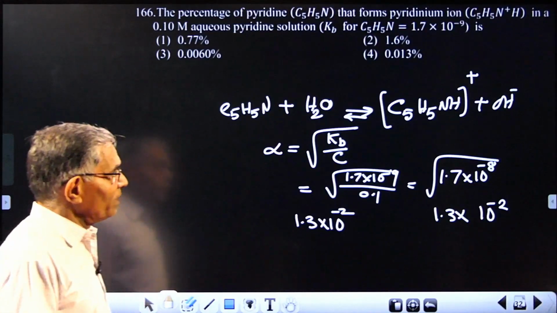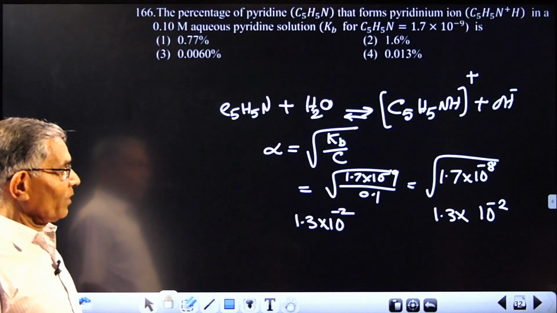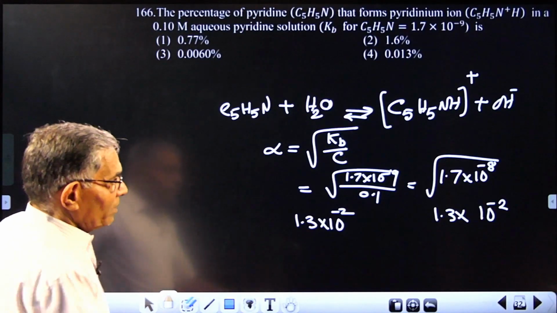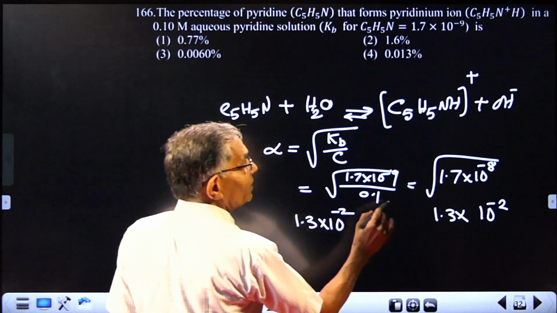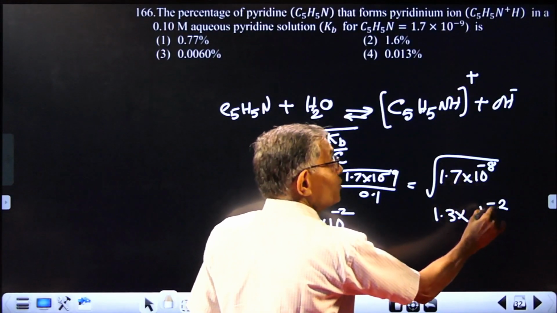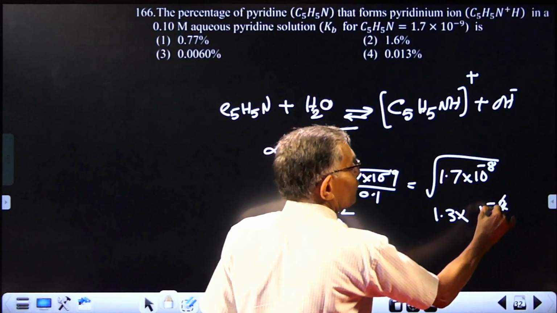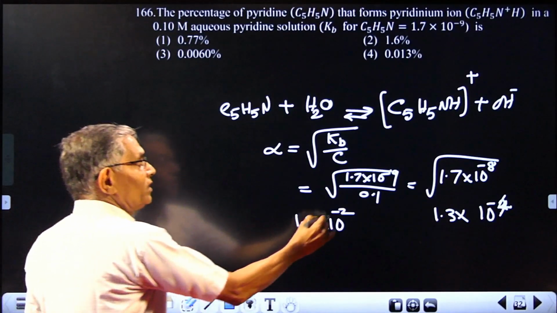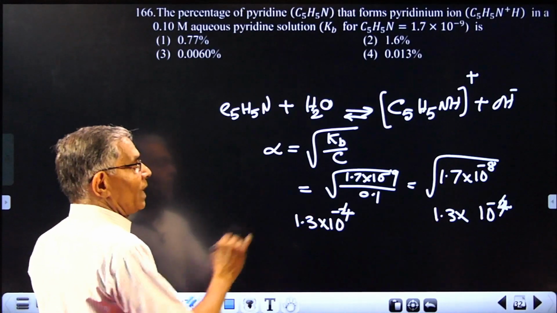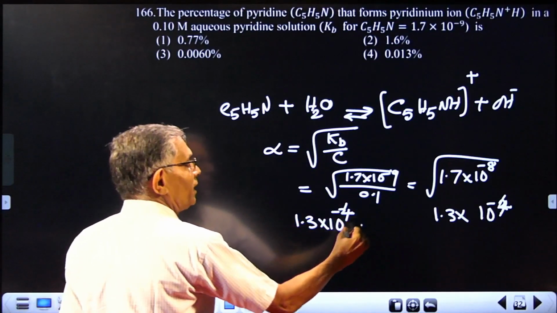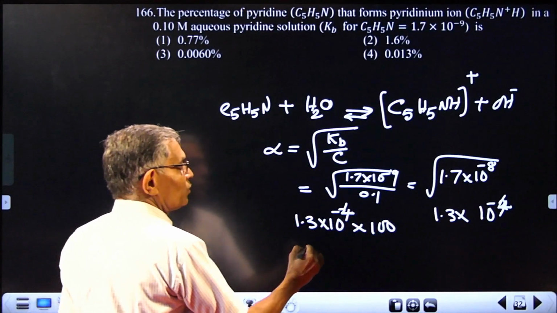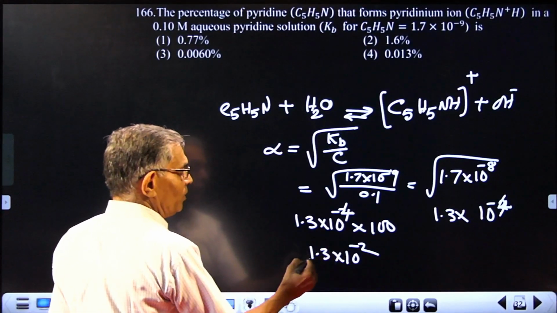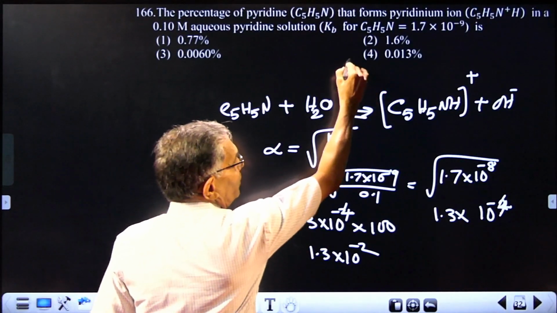But the problem is you have to calculate the percentage, meaning multiply by 100. Oh, here there is something wrong. It is not 10 raised to minus 2, it is 10 raised to minus 4. So this is 10 raised to minus 4. Convert this into percentage, multiply by 100. So the answer will be 1.3 into 10 raised to minus 2, which is around 0.13. So the answer should be 4.